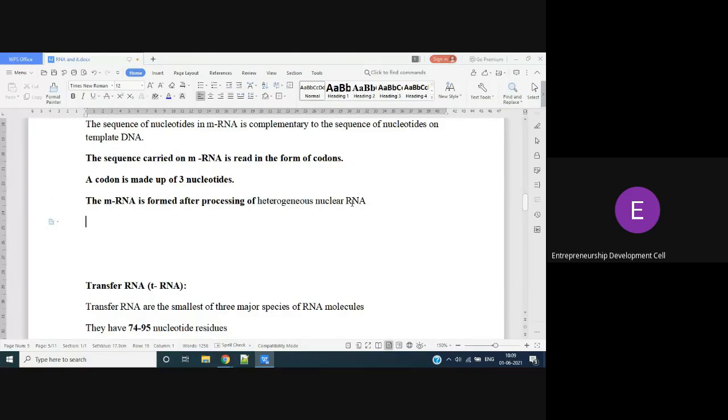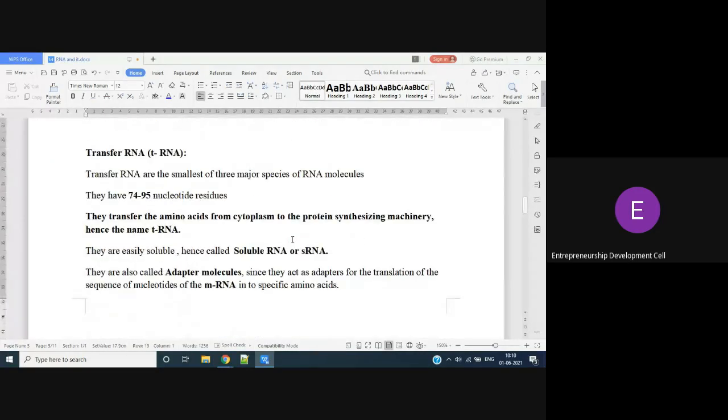So one thing you have to remember here, I said from the DNA RNA is formed, but before forming mRNA, from the DNA we will get heterogeneous RNA, hnRNA. DNA నుంచి hnRNA ఫామ్ అవుతుంది. ఆ hnRNA మెచ్యూర్ అయ్యాక mRNA లాగా ఫామ్ అవుతుంది. From the hnRNA, that means heterogeneous nuclear RNA, you will get mRNA. If heterogeneous nuclear RNA gets matured, you will get mRNA.